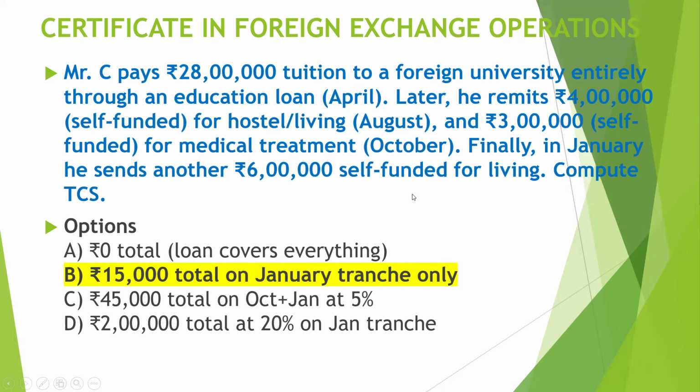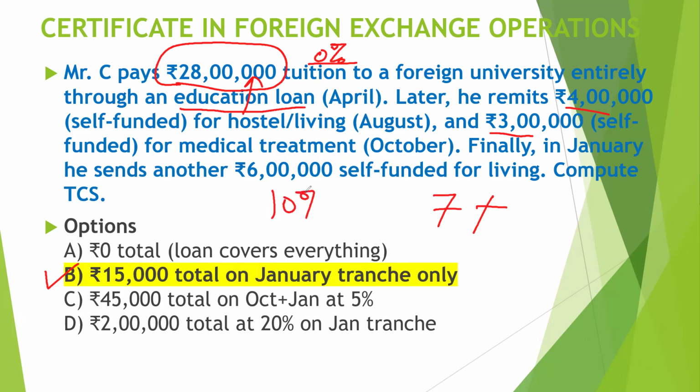The answer is B, that is 15,000 total on the January tranche. Whatever he has done in the January tranche, only there will the TCS be applicable. Why? Because 28 lakh he has paid through an education loan, and on an education loan there is 0% TCS. So there will be no TCS on the 28 lakh. Then he remits 4 lakh and then 3 lakh. 4 lakh plus 3 lakh will be 7 lakh, so there will be no TCS, because up to 10 lakh there is no TCS. That you have to remember.